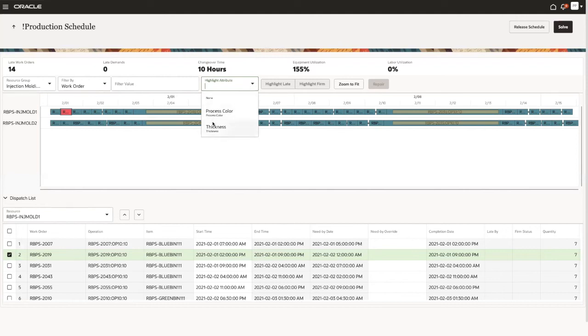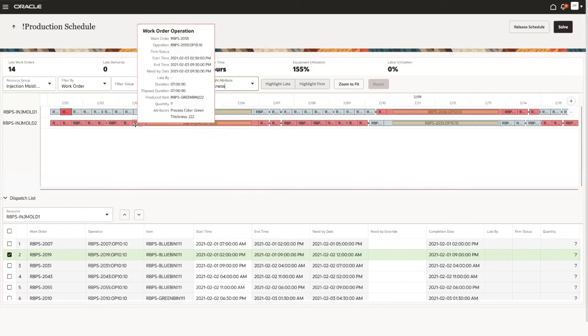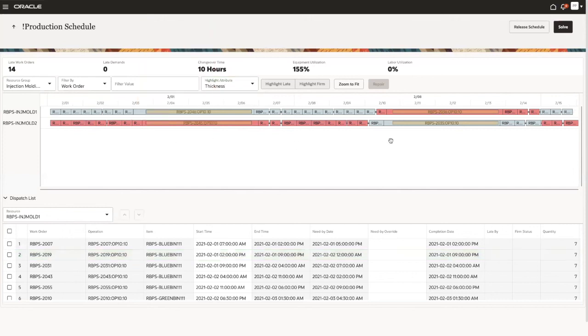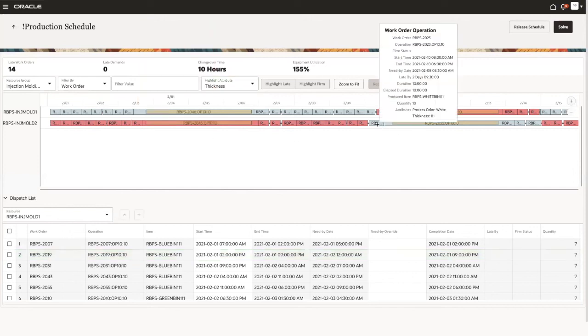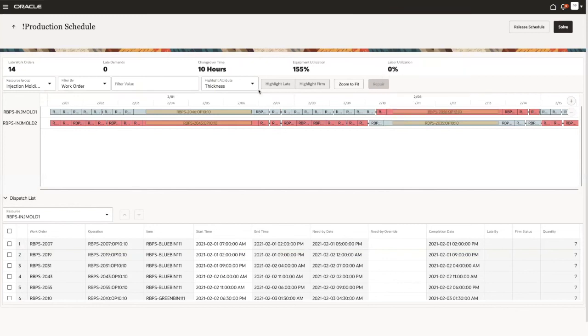For example, if I want to evaluate different thicknesses, then I see now that down here, the thickness 222 is displayed in this reddish color, while the thickness 111 is displayed in this light gray color. I can change that to another attribute of interest. And here it is a process color attribute that I'm interested in.